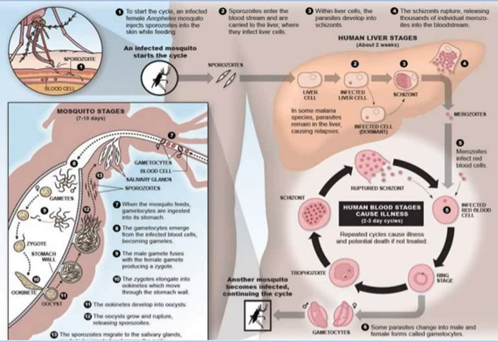The merozoites come from the liver region after two weeks of development. The human liver stage takes about two weeks from sporozoites to merozoites. The merozoites finally infect the red blood cells, entering the RBCs from the liver.